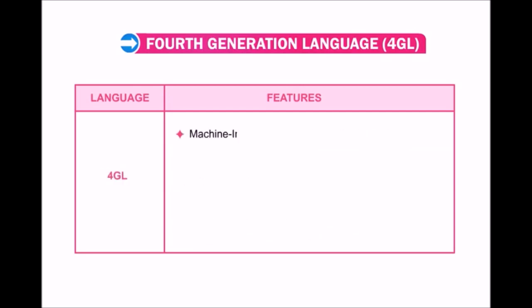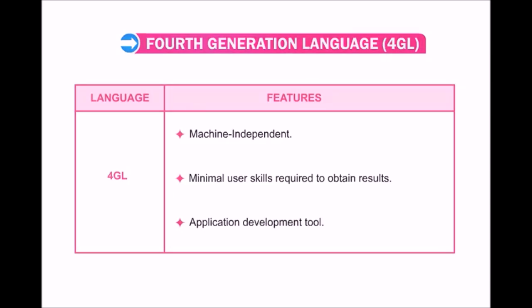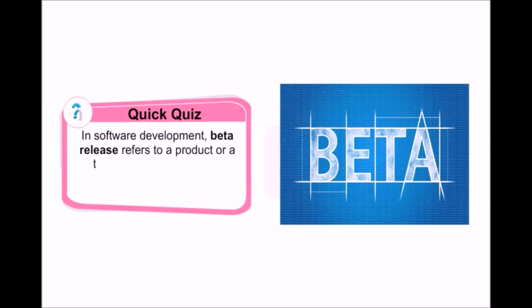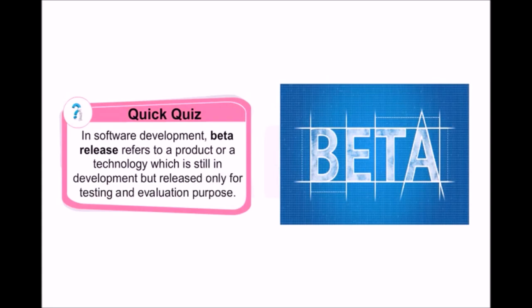4GL, machine independent, minimal user skills required to obtain results. Application development tool. Students, in software development, beta release refers to a product or a technology which is still in development but released only for testing and evaluation purpose.